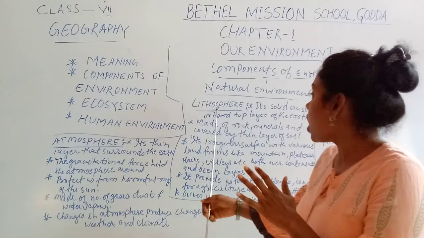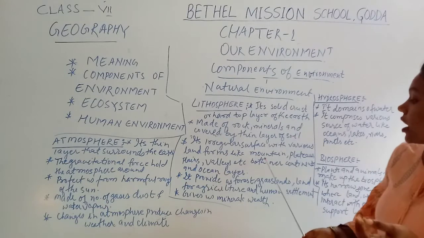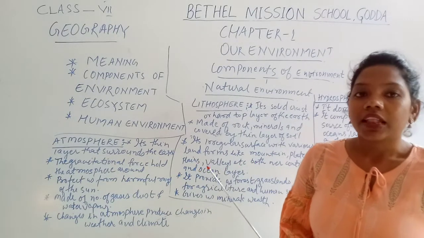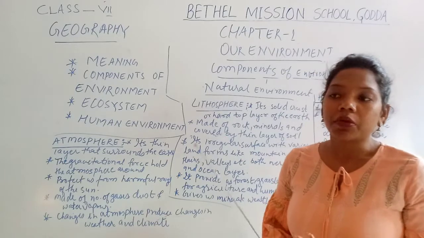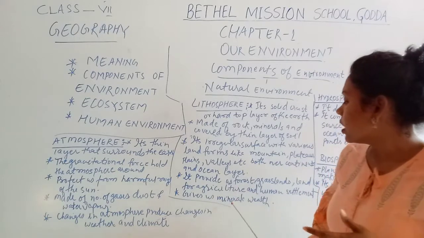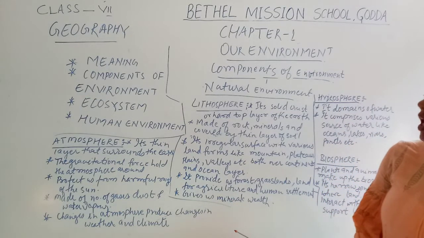That means this top layer, the solid crust, contains a large amount of minerals. For example, you can say diamond, coal or gold. These are the best examples. That means it gives us mineral wealth.